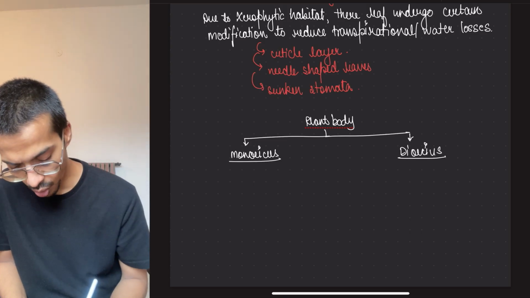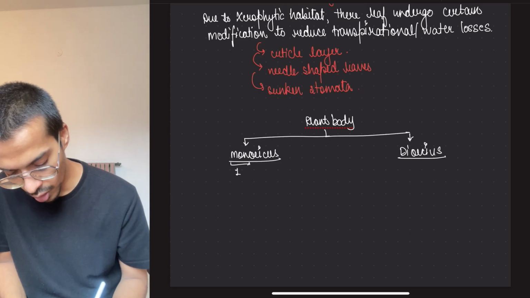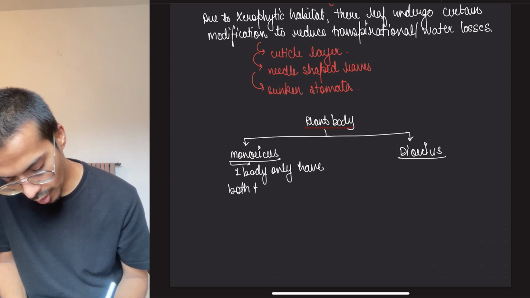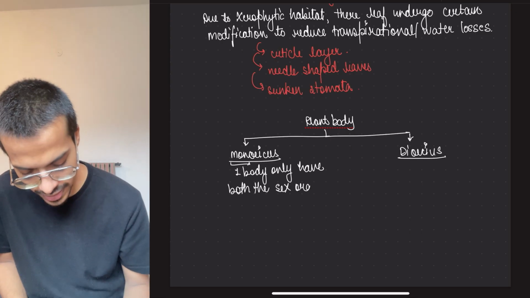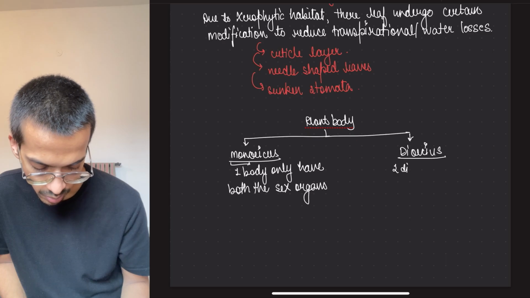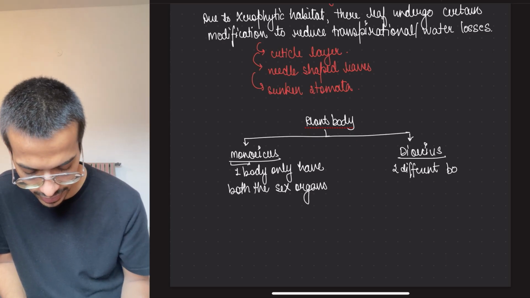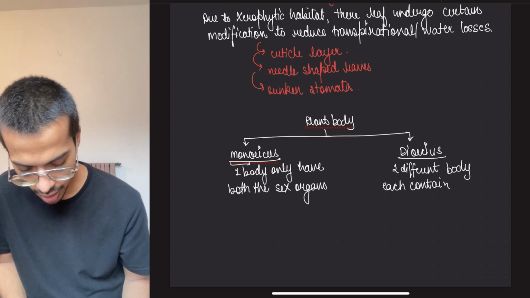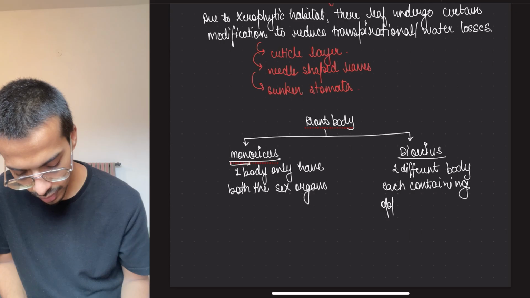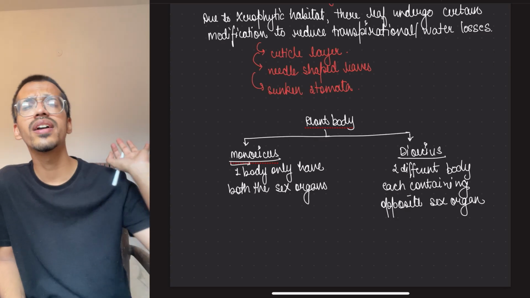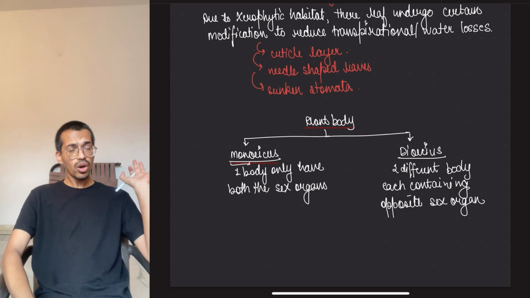Mono means one, always remember, beta: one body has both the sex organs. Whereas dioecious means 2 different bodies, each containing the opposite sex organ. The sex organs are called the same, male sex organ, female sex organ, whatever it is.